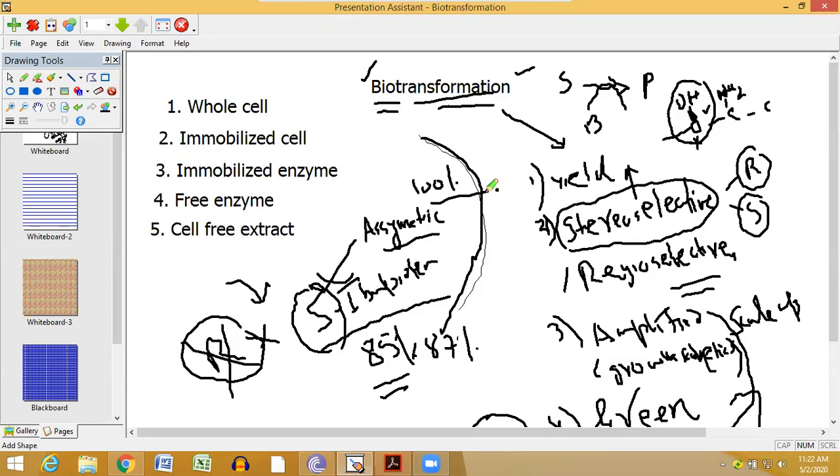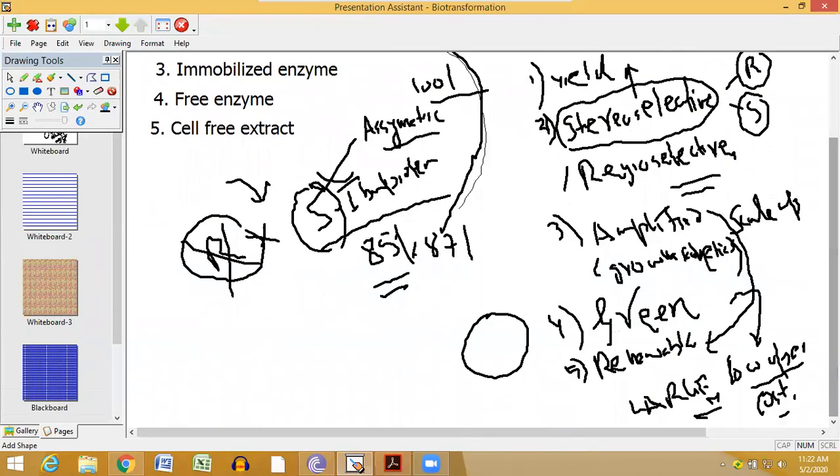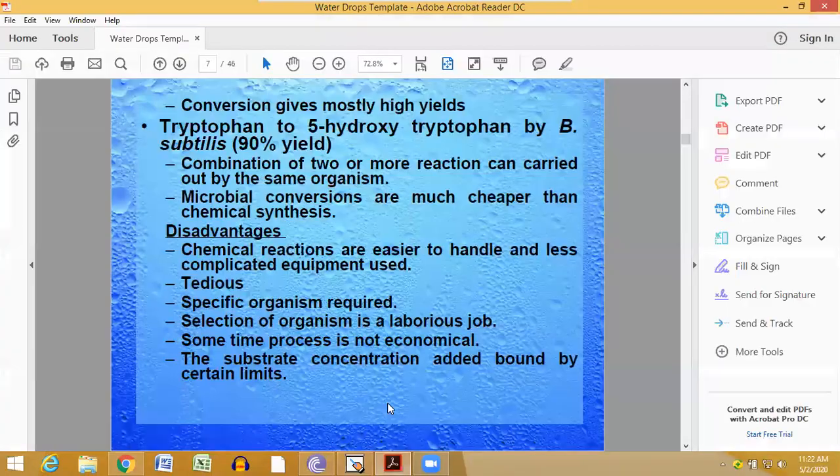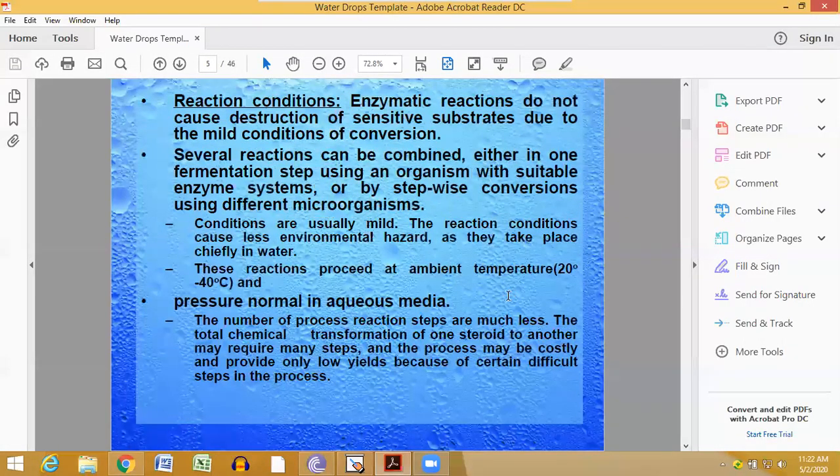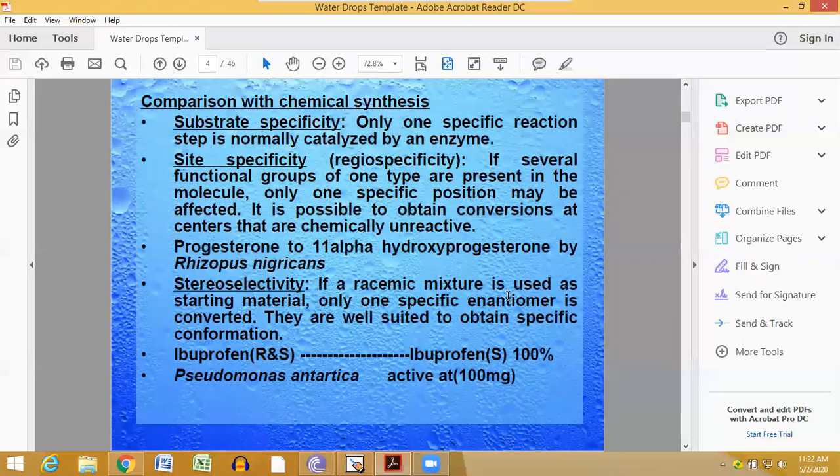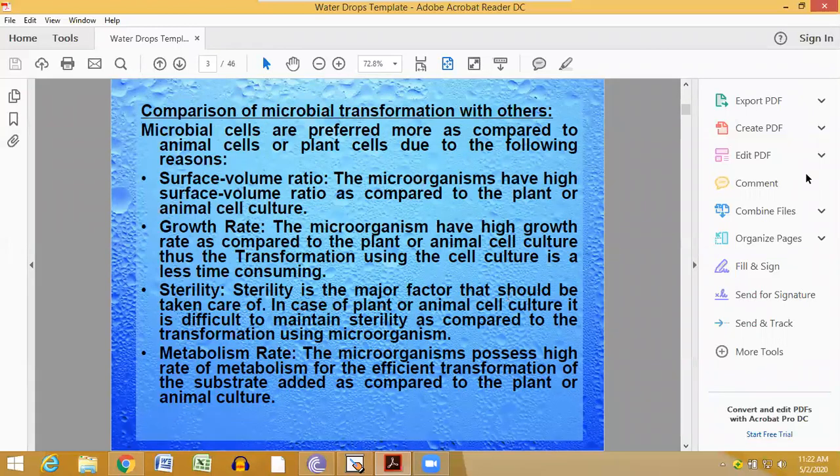You can never reach this kind of stereoselectivity with the help of chemical synthesis. Okay, so all these are the advantages of microbial biocatalysis. Here are some points. Let me check if I have missed anything. No, I have told almost everything.